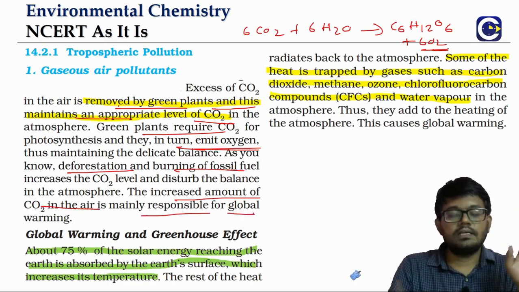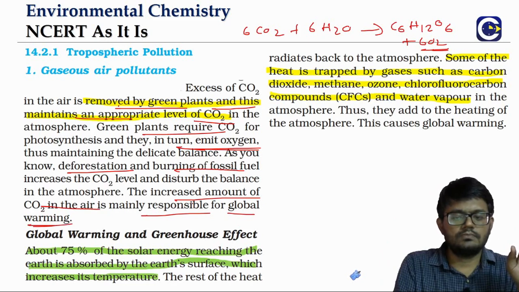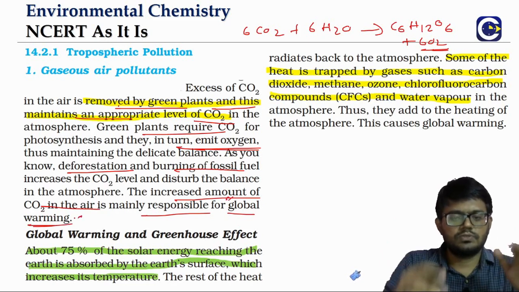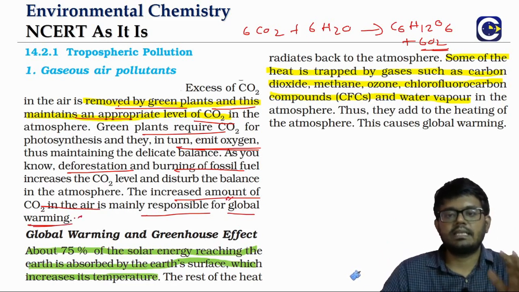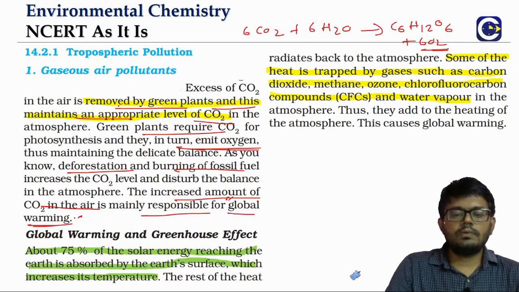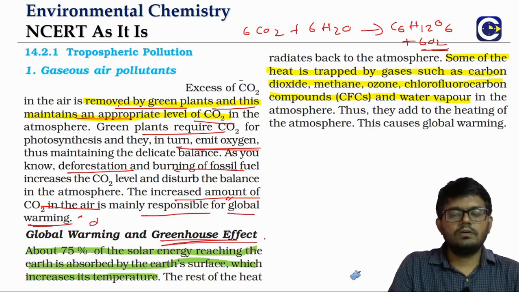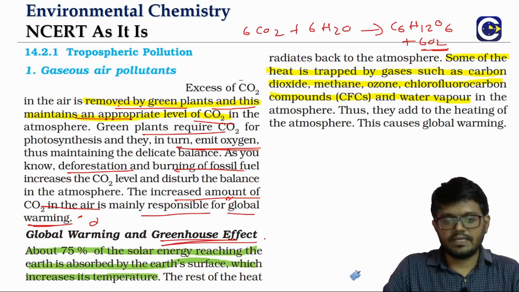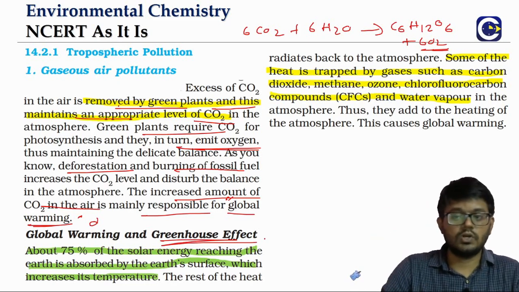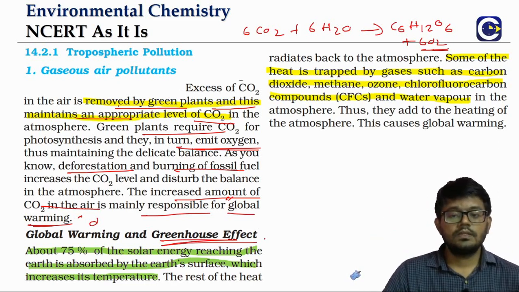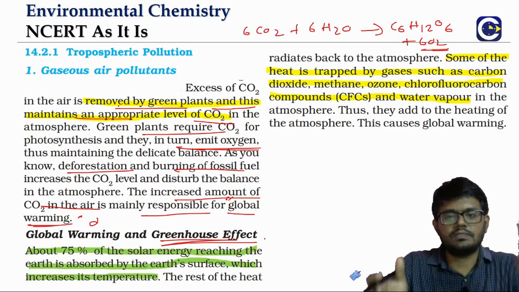And this will be resulting in what we call global warming. Global warming is a general word that is used to represent the overall increase in temperature. This global warming rate is caused by an effect which we call the greenhouse effect. CO2 is one of the major contributors to that. Other than that, we have other gases also. We'll talk about them.